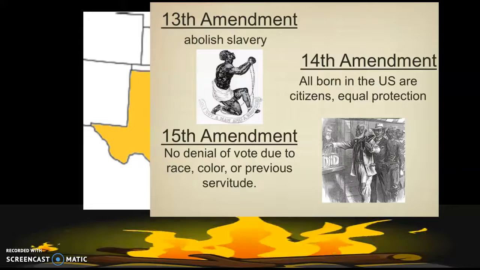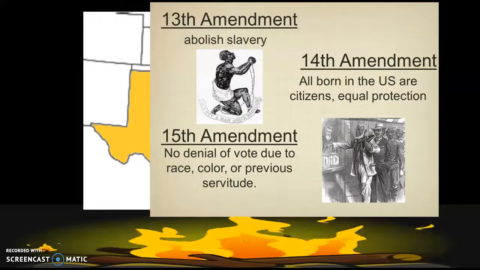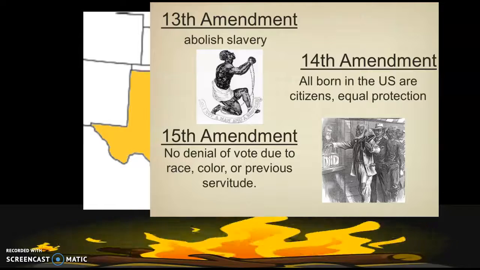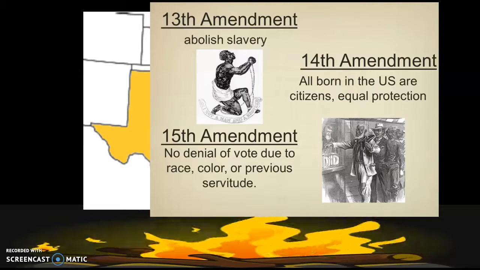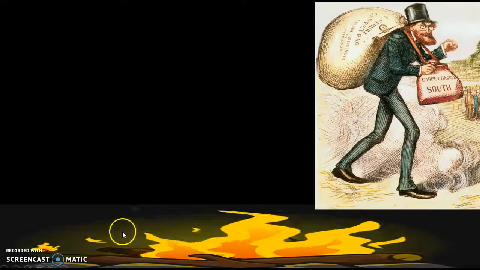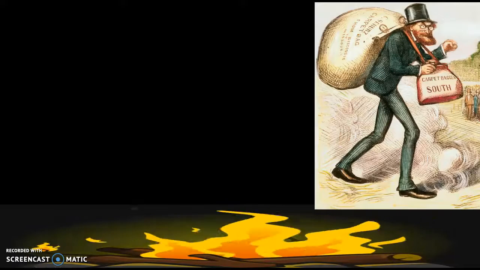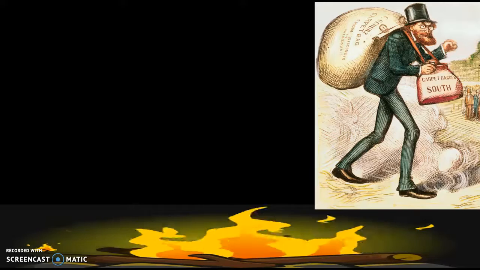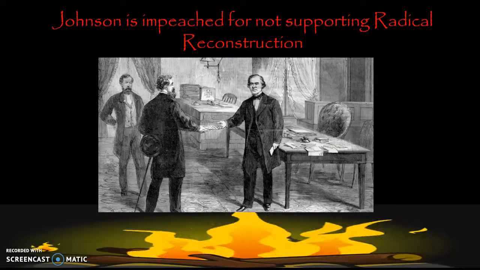The 15th Amendment gives every male the right to vote. Women, it's still going to be quite a few years before women get the right to vote, but all men, once they reach voting age, can vote in public elections. So out of this time, we get people that were called carpetbaggers, and they came down from the north to make profits off of the South. The South was hurting really bad during this time.